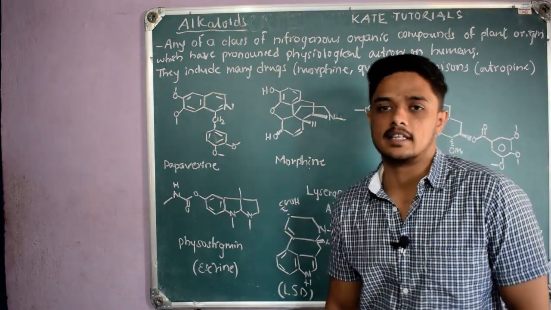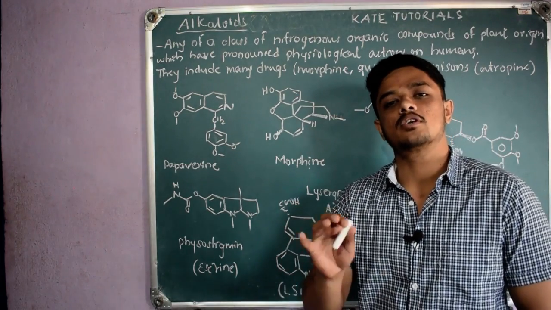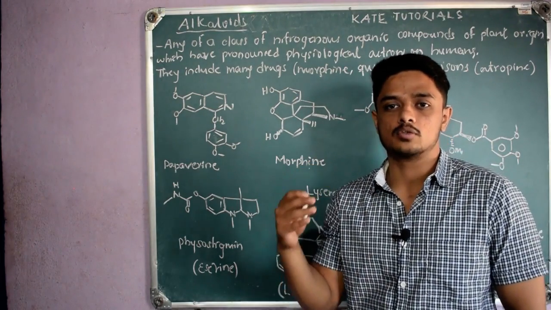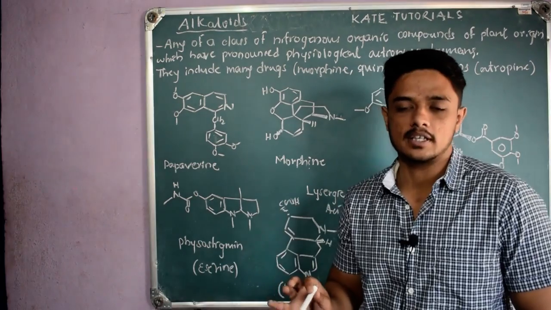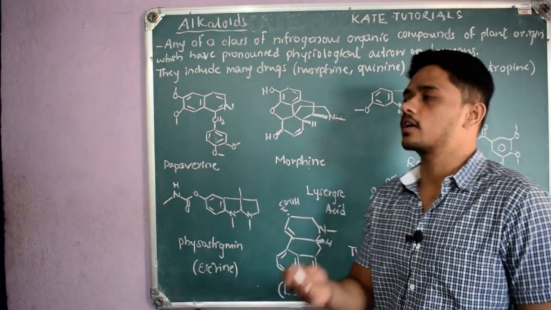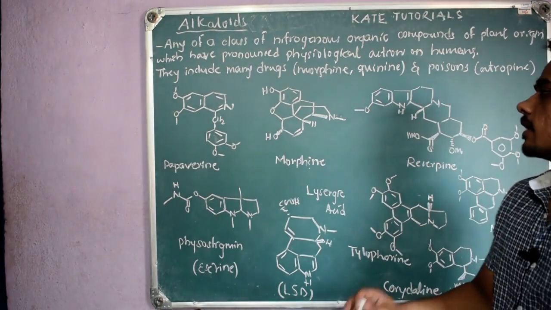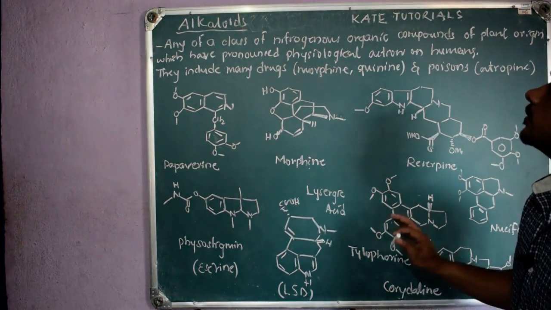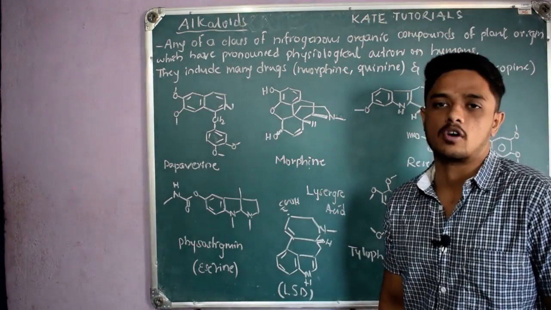Also, most alkaloids have basic nitrogen, but there are a few exceptions in which nitrogen is neutral and some are acidic also. So that is the definition of alkaloids.